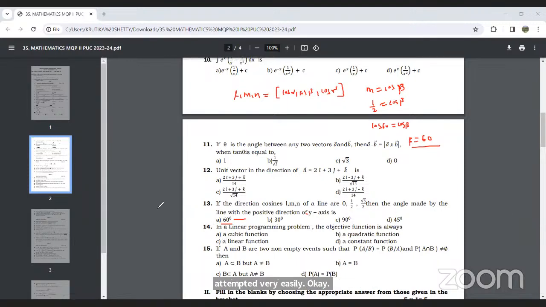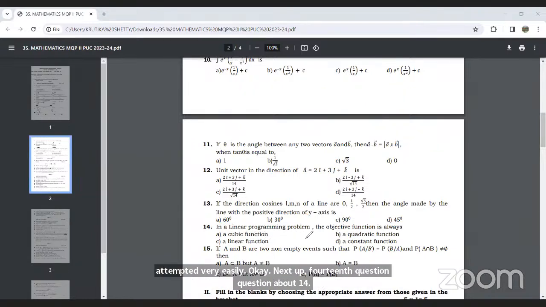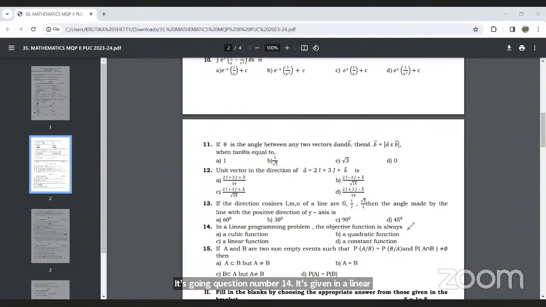Next, question number 14. It's given that in a linear programming problem, the objective function is always a what? The objective function is of the type z equal to ax plus by. The power of x is 1, the power of y is also 1, so it is a linear function. So option C. If you know the definition, you can easily answer this. The question is based on the definition of LPP.